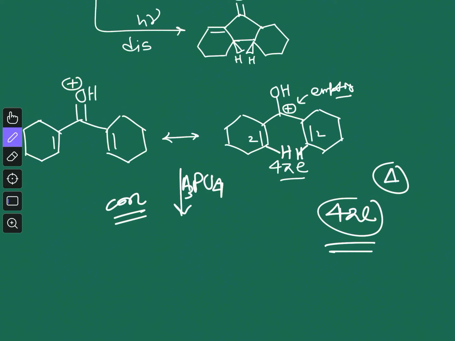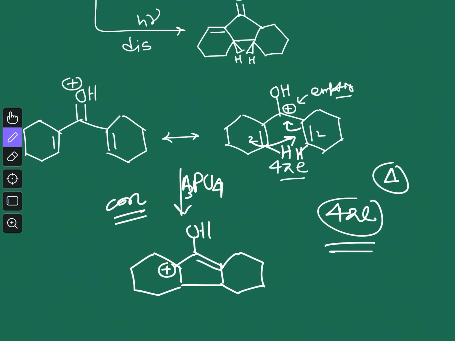If we want to show it by arrow, this arrow will go here and this will go here. This is what we will get first, right? Here you will have a positive charge, and we get this enol.